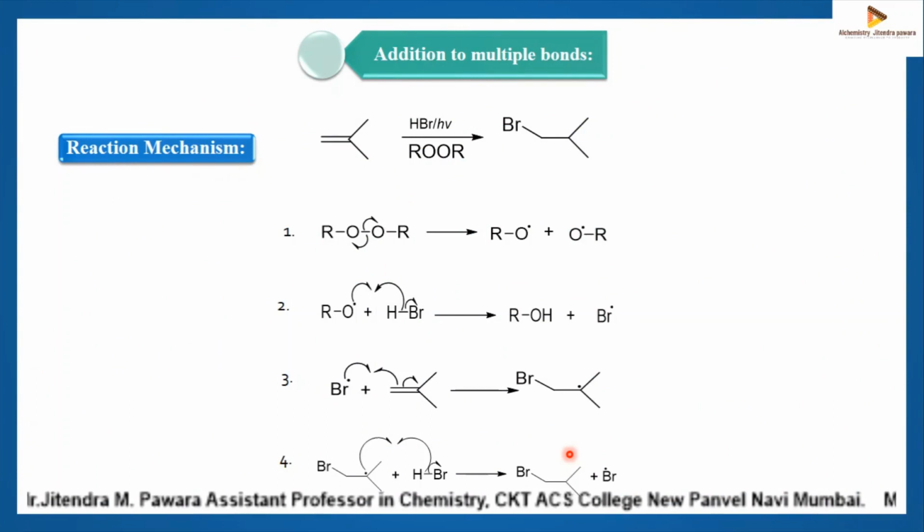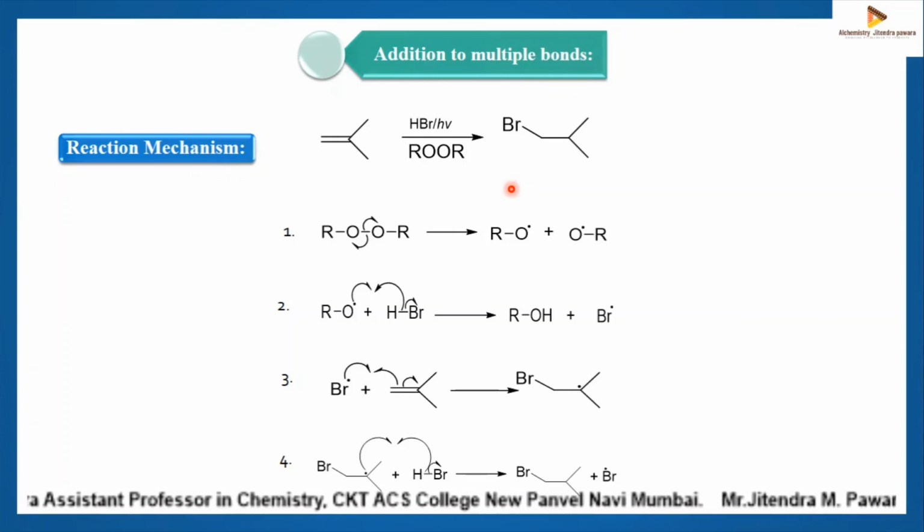So students, today we are going to learn addition to multiple bonds. This is one of the characteristic reactions of radicals. When isobutene reacts with HBr in presence of h nu and a radical initiator, you will get this substituted product, and the addition of HBr to this carbon-carbon double bond takes place according to anti-Markovnikov's rule.